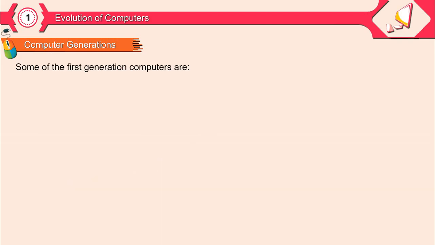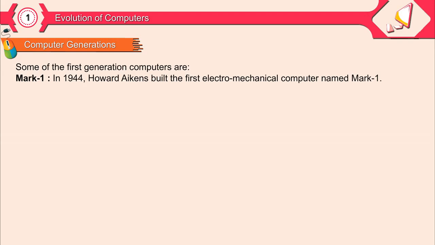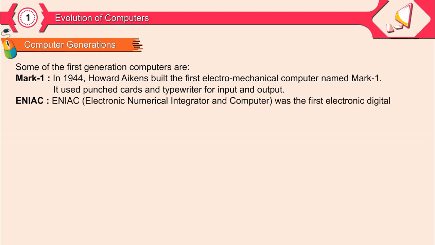Some of the first generation computers are Mark I. In 1944, Howard Aikens built the first electromechanical computer named Mark I. It used punched cards and typewriter for input and output.